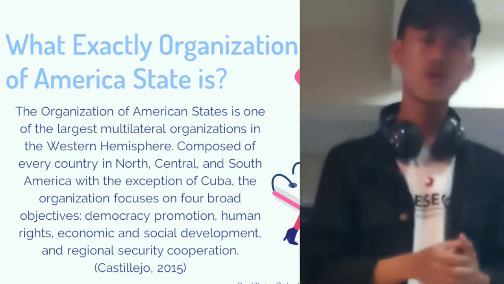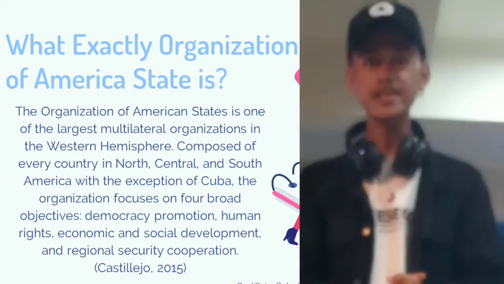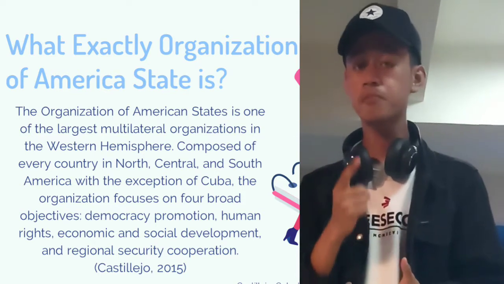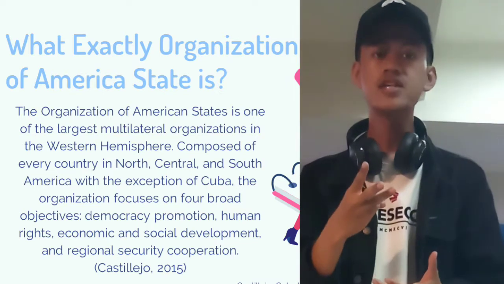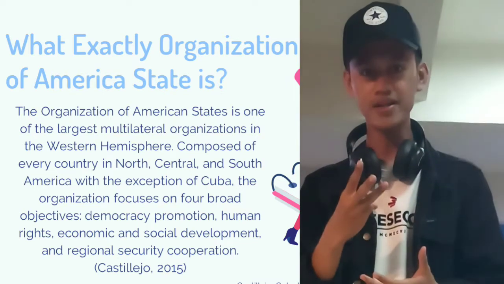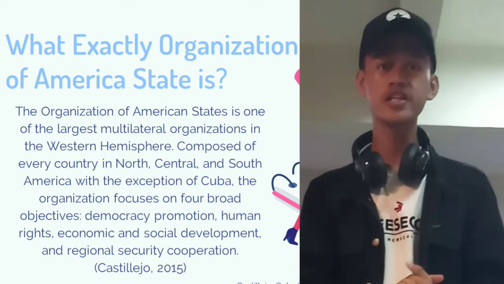The organization focuses on four broad objectives. The first is democracy promotion. The second is human rights, the third is economic and social development, and the last one is regional security cooperation.